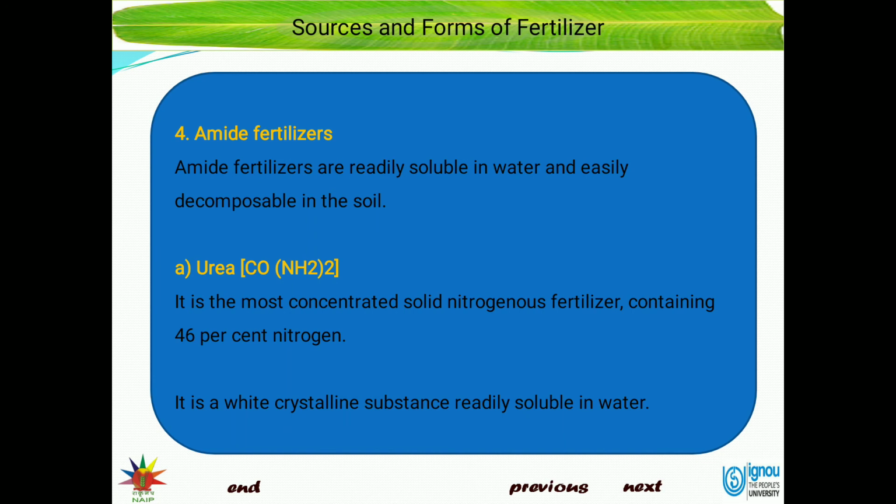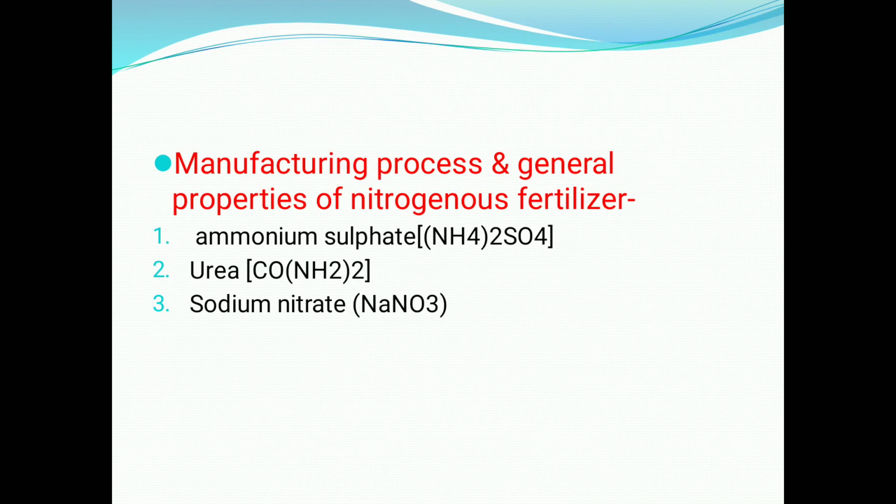That is 46%. Or the question will be asked like this: the nitrogen is available in the form of dash dash in urea, that is, which form of nitrogen is present in urea fertilizer; that is the amide form. It is a white crystalline substance readily soluble in water.